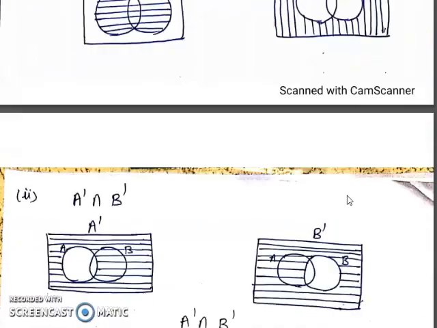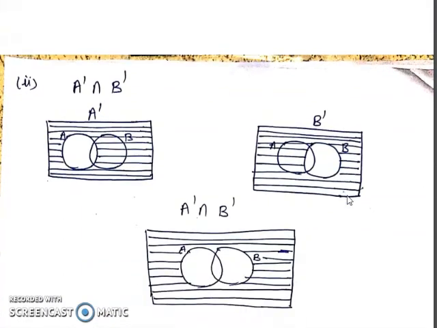Now next is A complement intersection B complement. So we first find out A complement. A complement means except the circle A, all the elements of the universal set. So except the circle A. B complement is except the circle B. Shaded all the portion of the rectangle. So intersection means common to both.